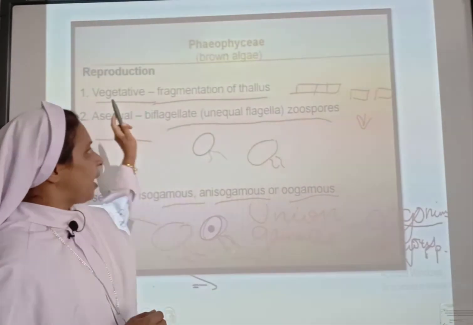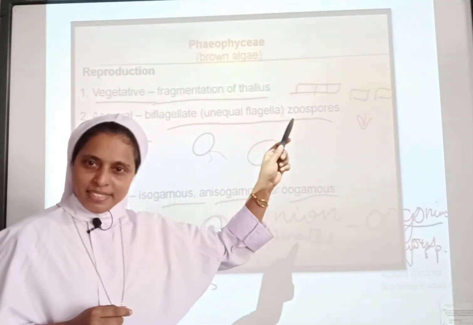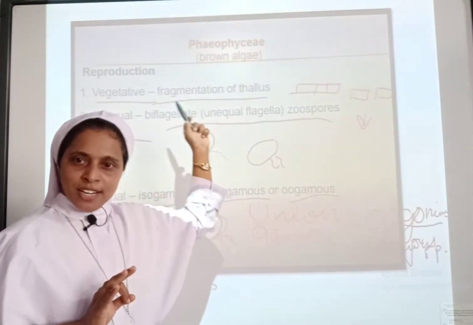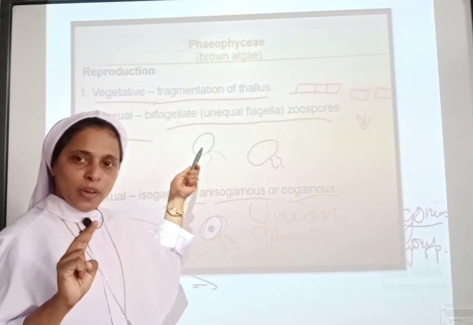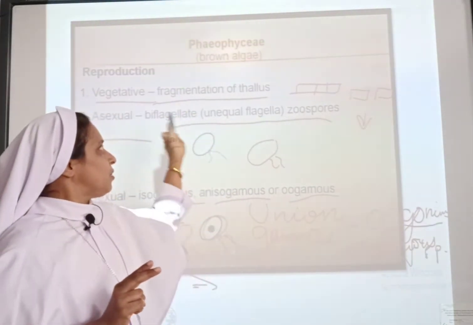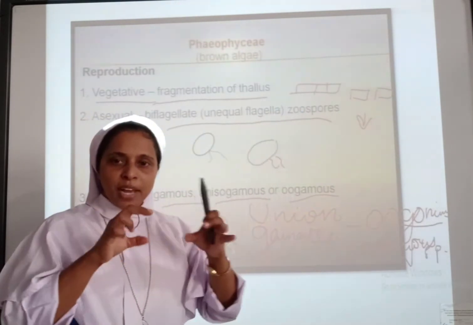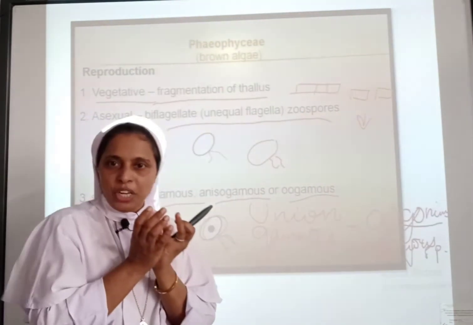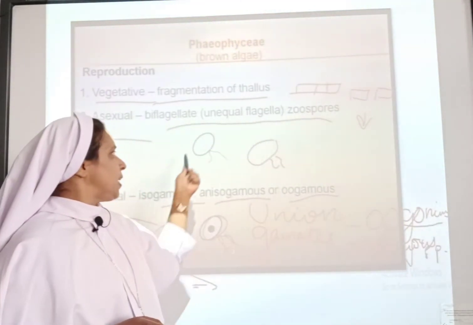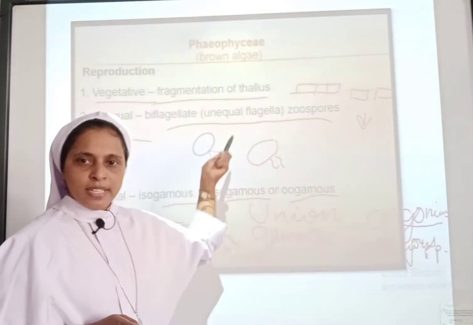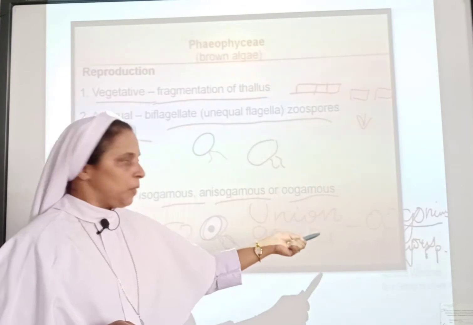So once again, I would like to repeat the reproduction that takes place in Phaeophyceae. There are three methods. First method is vegetative, second method is asexual, and the third method is sexual. The first method, vegetative, is by fragmentation of the thallus. The fragmented thallus will be developing into a new individual. The second one is by biflagellate zoospores, you can see the pear-shaped structure of the zoospores. And next the sexual method, that is isogamous, anisogamous and oogamous.